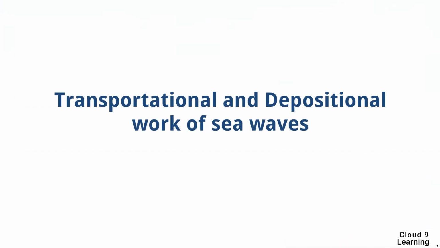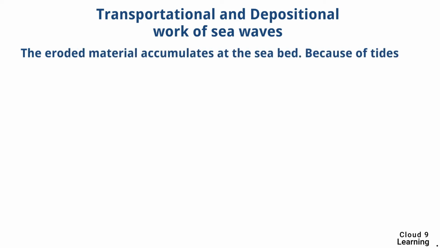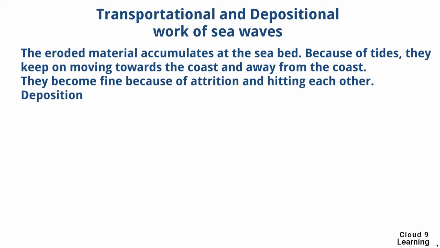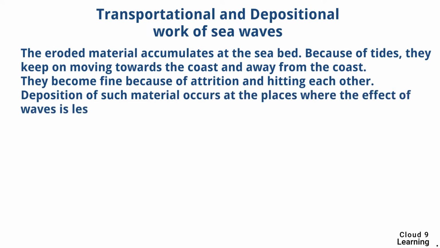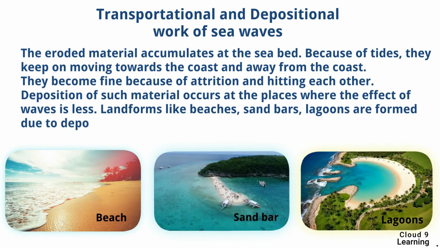Now we will study the transportational and depositional work of sea waves. The eroded material accumulates at the seabed. Because of tides, they keep on moving towards the coast and away from the coast. They become fine because of attrition and hitting each other. They get deposited at the places where the effect of wave is less. At such places, landforms like beaches, sandbars, and lagoons are formed. You can see all these images here below. One by one, we will study them in detail.